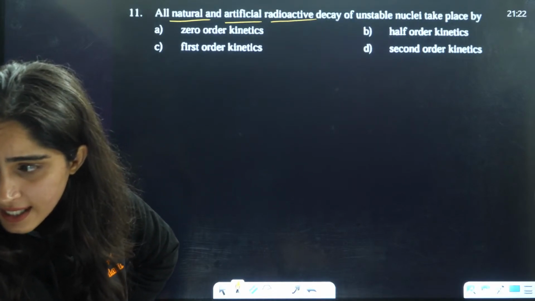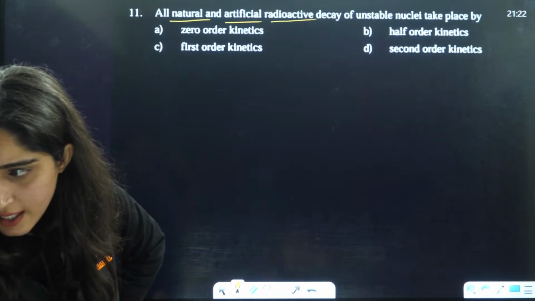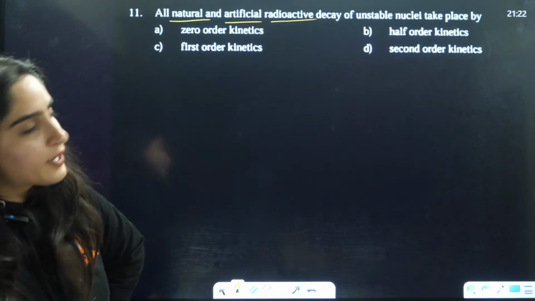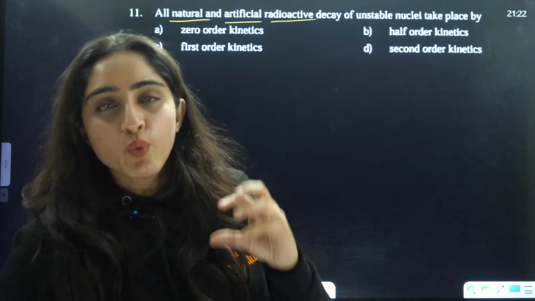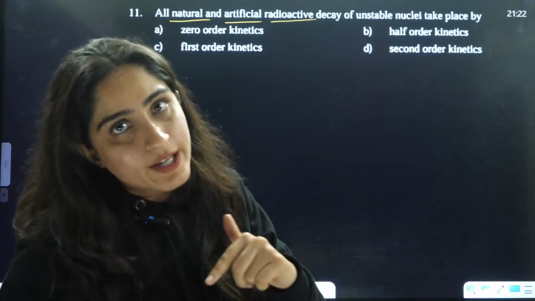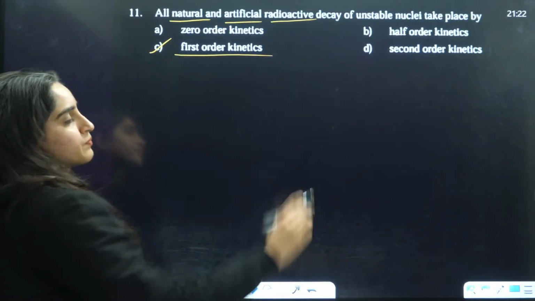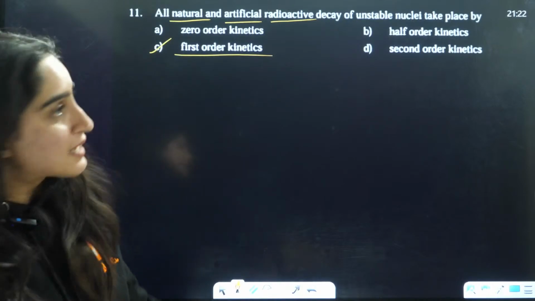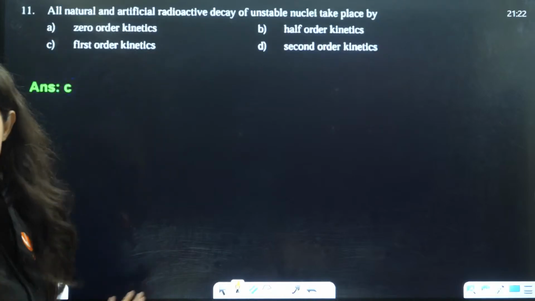Manikanta is saying D, then Shivna C, A, C, C, okay. Students, radioactive decay you will usually see in first order reactions. So answer is going to be C, first order reaction, is the correct answer. Got it?